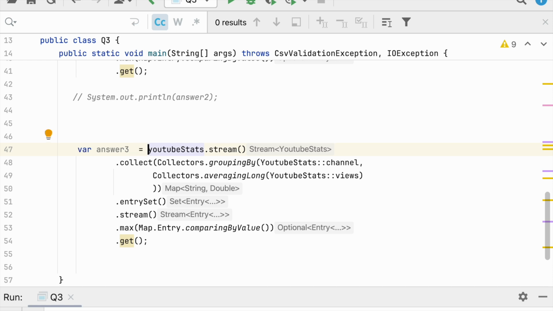I do a lot of processing under the streams, and I do not have to change the data type after every terminal operation or map operation, since the data type changes. So it is better to use var, but only when you are very familiar with the data type. And I'm just going to print answer number 3.